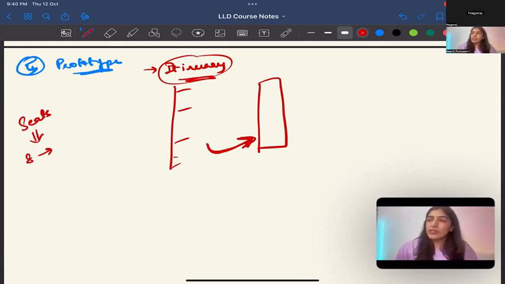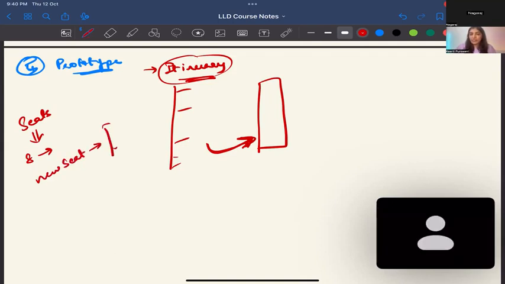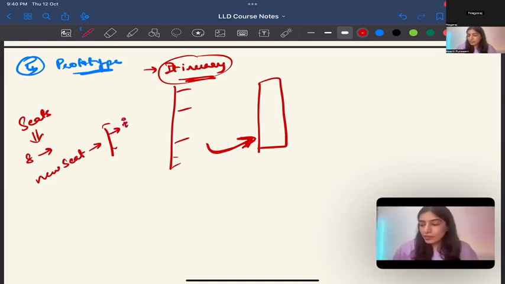But also, what are you doing while creating the seat? You're just creating a new seat. You don't have a complex creation process. So you're just assigning a number to it, right? I am not denying that you cannot use prototype, but is it worth using a design pattern over there?